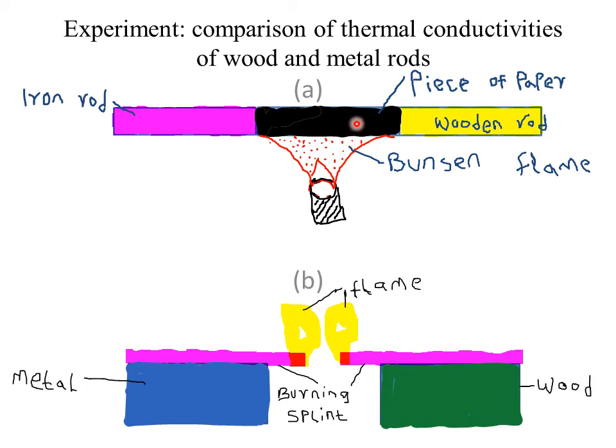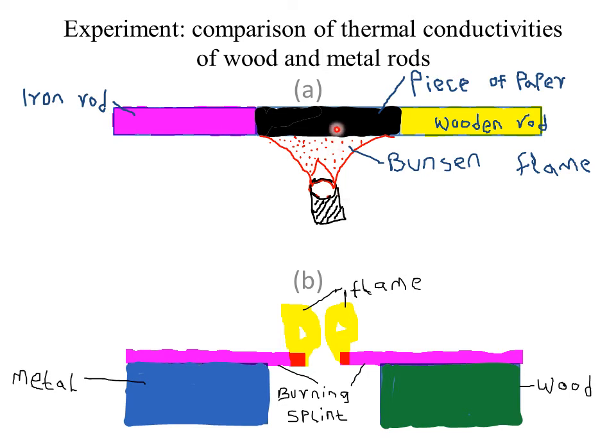In this experiment, we take a piece of paper and use it to wrap the wooden rod, and on the other end we also wrap it around the iron rod. We arrange the apparatus as shown in this diagram. Then we take a Bunsen burner or any other relevant source of heat. It can also be a candle. Then we burn the piece of paper for some minutes, maybe about 5 minutes, and observe what happens on the end of the paper connected to the wooden rod and the end connected to the iron rod.